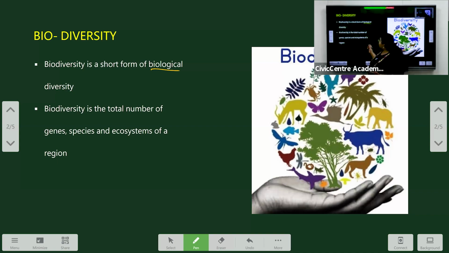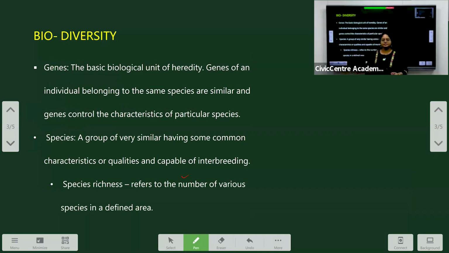Now, this biodiversity can be defined as the sum total of the genes, the species, and the ecosystems in a region. So, here in this picture, we can see the diverse living organisms that are living together, and the interactions between them all come under biodiversity. So, here we have understood that biodiversity is the sum of the species, the genes, and the ecosystems.